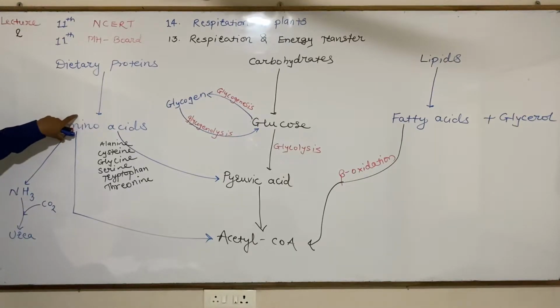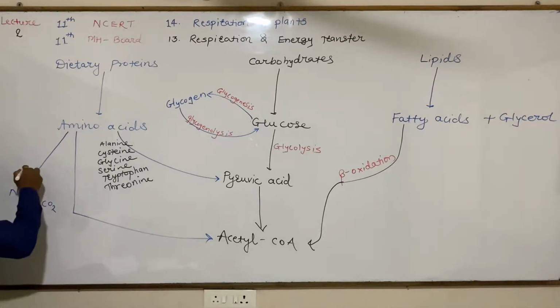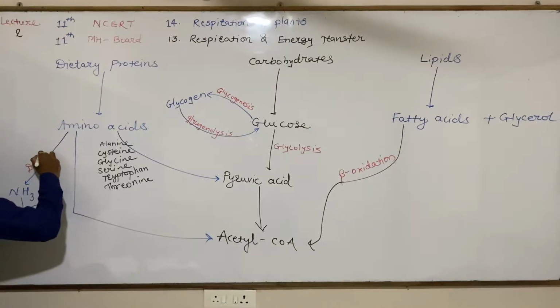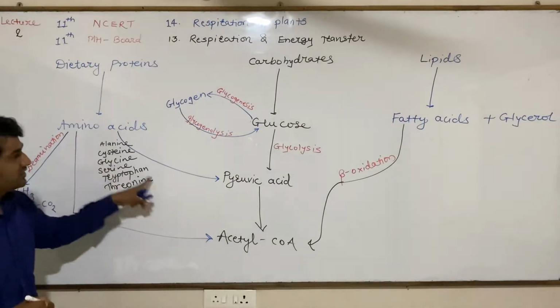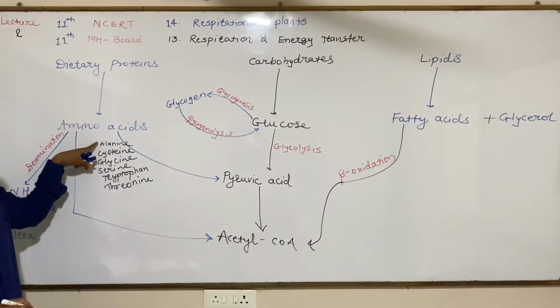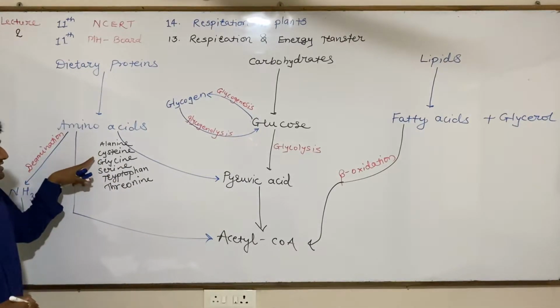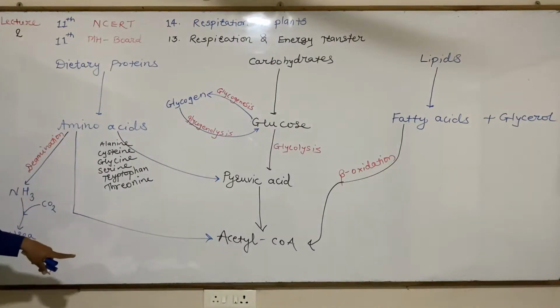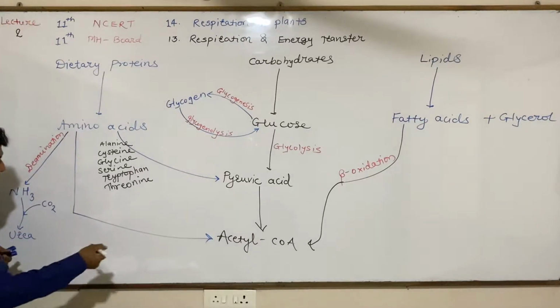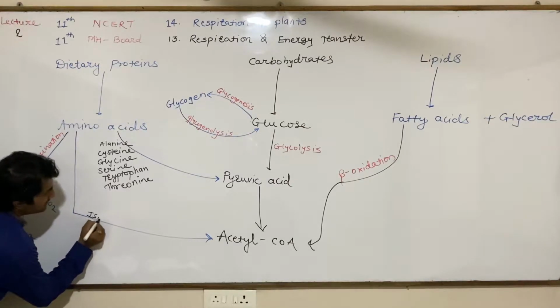The fate of amino acids: they can be converted into ammonia by the process named deamination. This occurs in the liver. Some amino acids are converted into pyruvic acid. Which amino acids? Alanine, cysteine, glycine, serine, tryptophan and threonine. Some amino acids get converted into acetyl coenzyme A, like isoleucine, leucine and tryptophan.